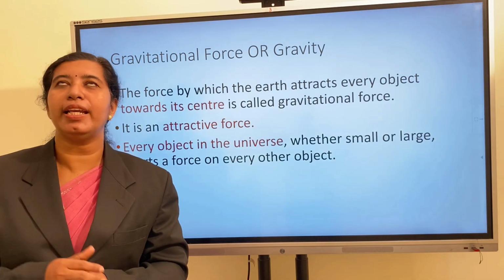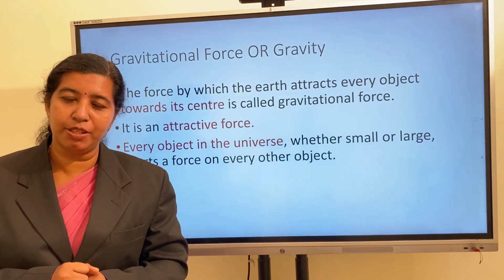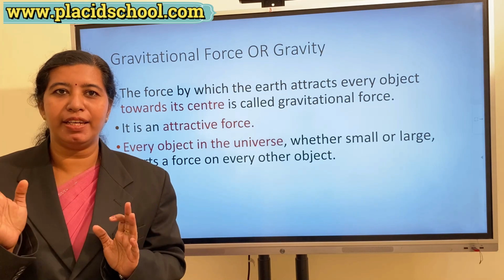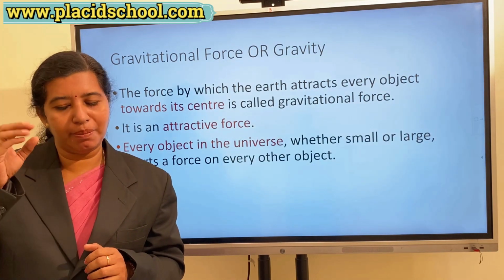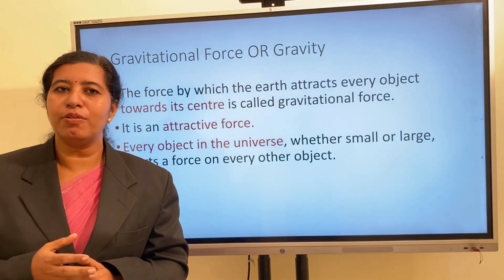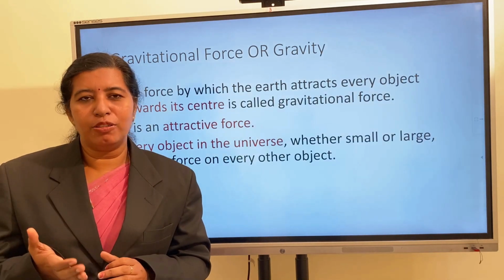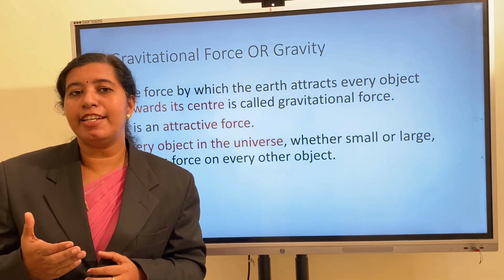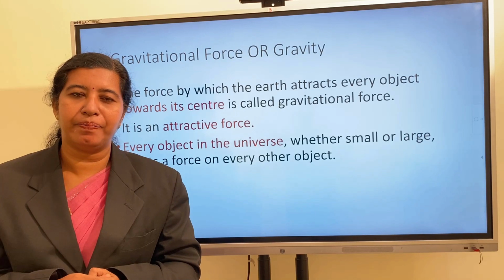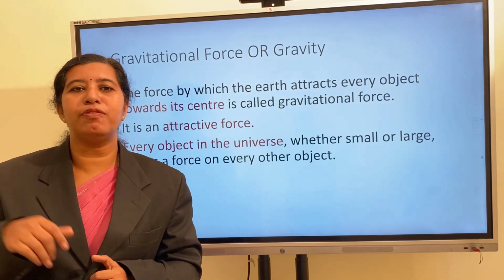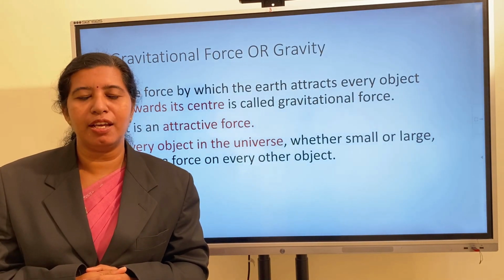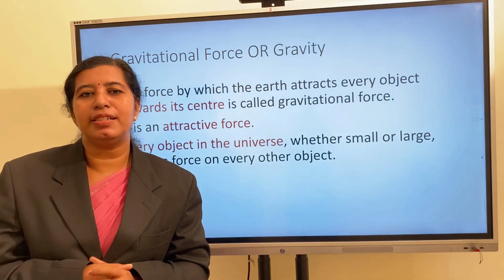Next one, gravitational force or gravity. If you throw a stone in the upward direction, what happens to the stone? Will it go anywhere? No. After some time, it will come down. Fruits and leaves fall down towards the ground when they get detached from the plants, isn't it? Water begins to flow downward as soon as you open the tap.